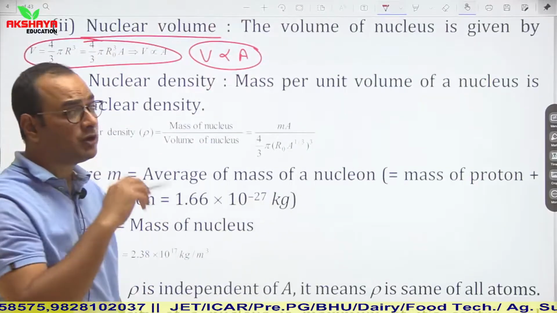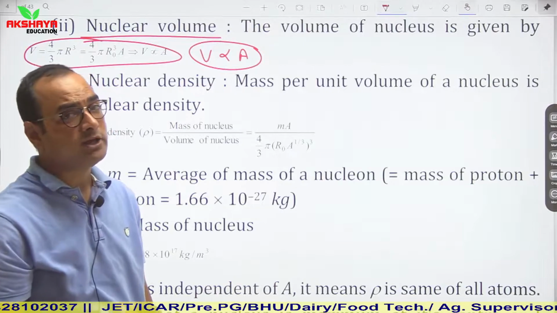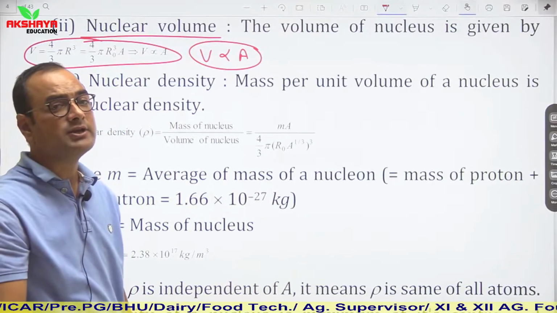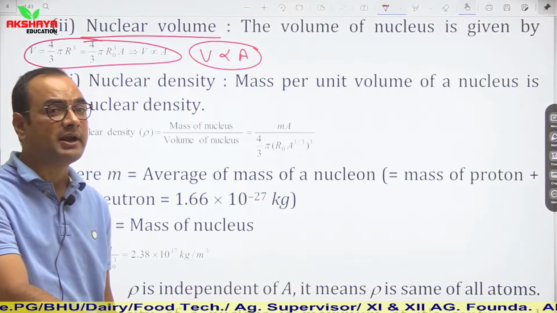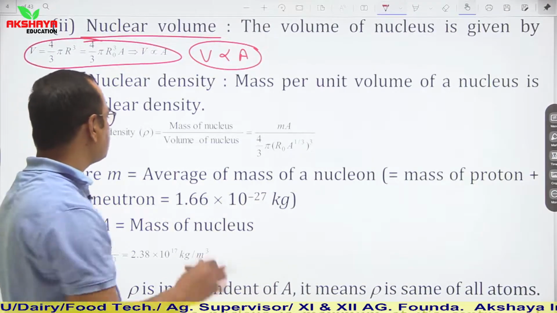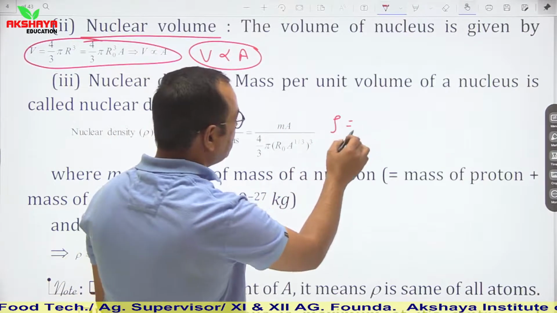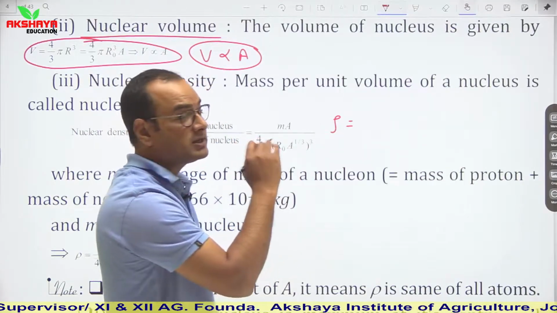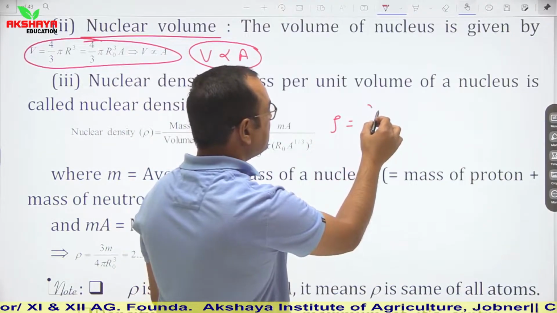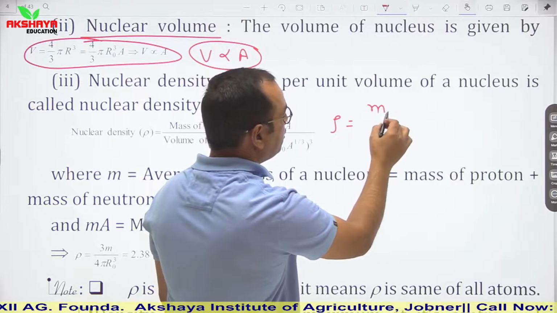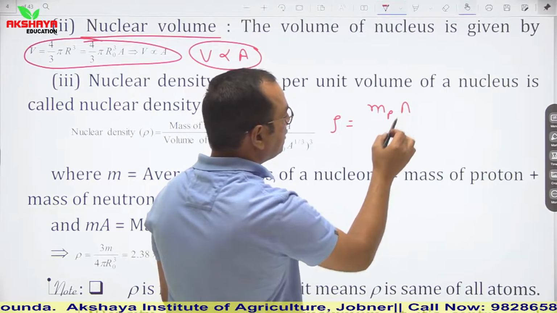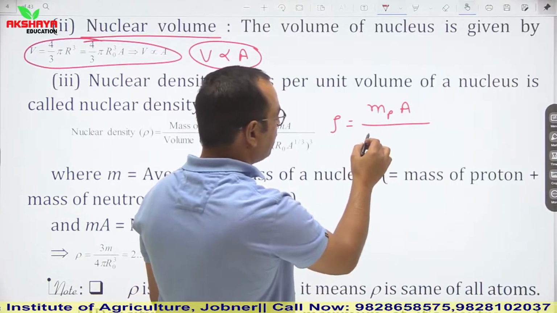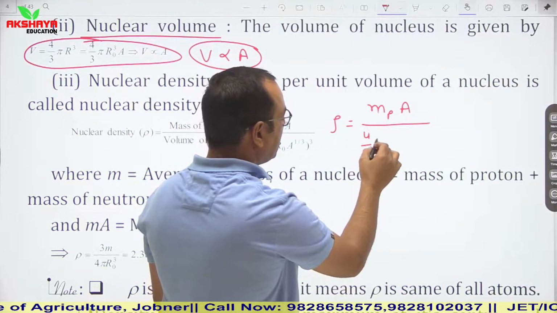Density. If we talk about density, then the density of any nuclei, either lighter or heavier, is always constant because it is independent of mass number. Let us see, rho is equal to m upon V. For any nuclei, mass is represented as mass of proton multiplied by the total number of nucleons, divided by volume. So volume is 4 by 3 pi r cube.